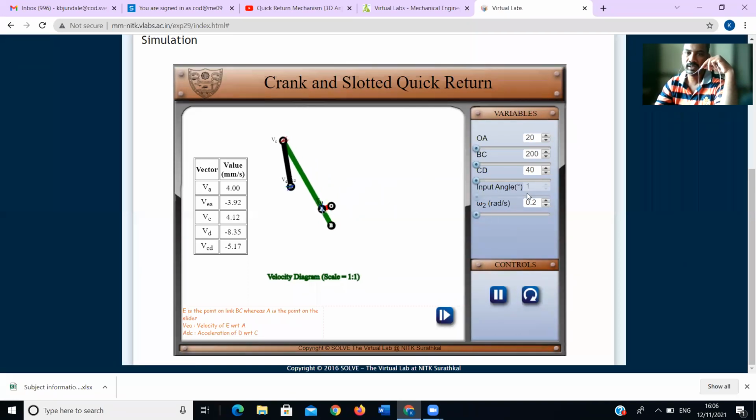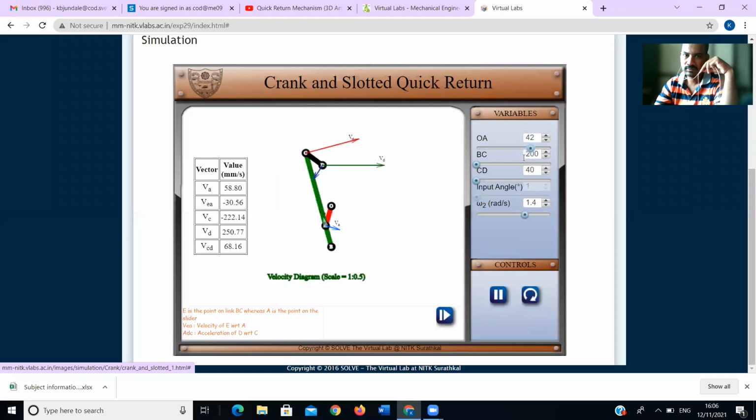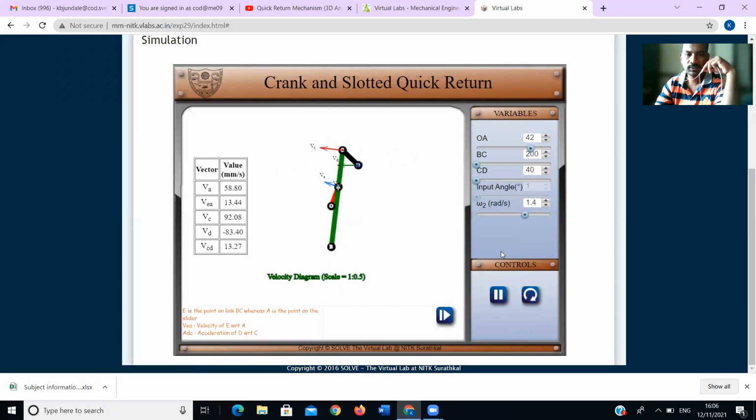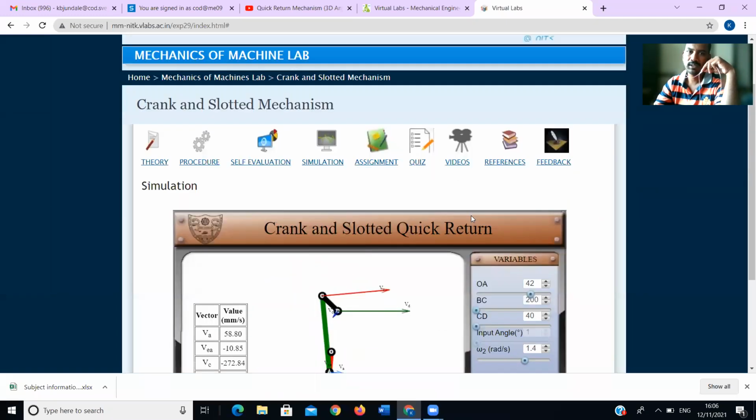Angle, they have given, but let it be. Okay, it is reverse in manner, it is forward in manner, it is reverse and forward. Let us check how that velocity we can change. Input angle also we can change, they have given one, but let it be. Yeah, it is disabled, that input sign.